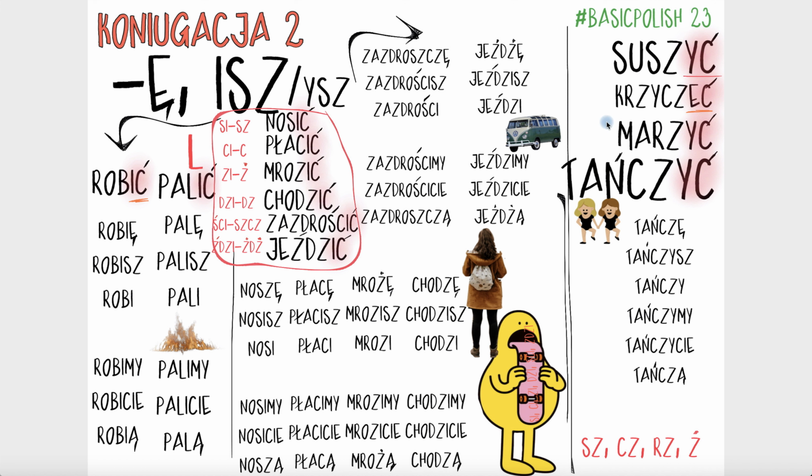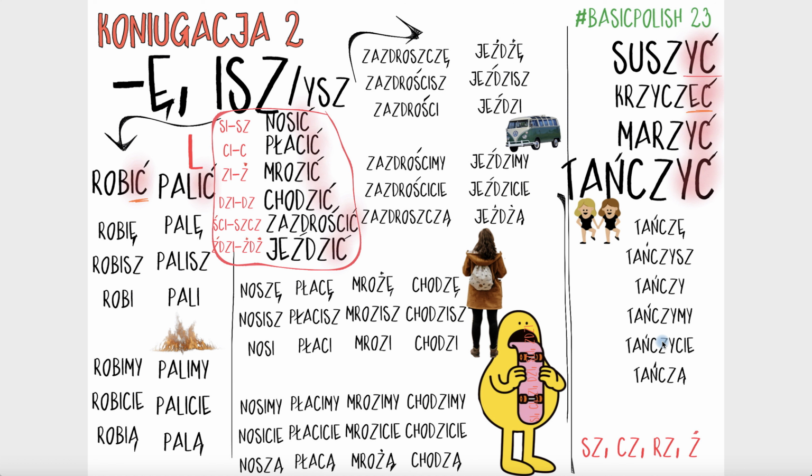When you see krzyczeć, you think, okay, it's not an IĆ accent verb, so I don't need to worry too much about different types of alternation at this stage. So I can relax. It's not one of those. So let's see if this is one of those strange consonants that Moni was talking about in lesson 23, part 2. Well, it is, isn't it? It's C, Z, it's ch. So you know that it's going to be that pattern. So this is your pattern.